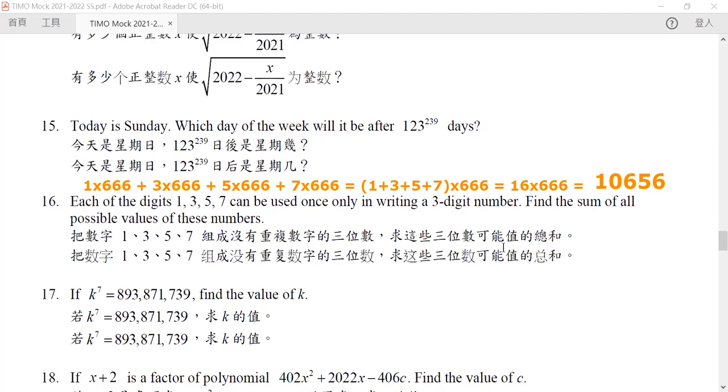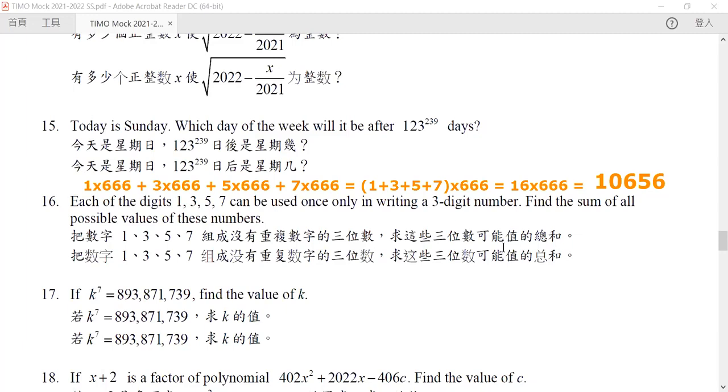So instead of considering all these 24 numbers, we try to sum up digit by digit. We consider the digit 1, and we consider how many 1s there are in the hundreds digit, in the tens digit, in the unit digit, and then we sum them all up, just the 1. And then we sum up just the 3, and then just the 5, and then just the 7. Okay.